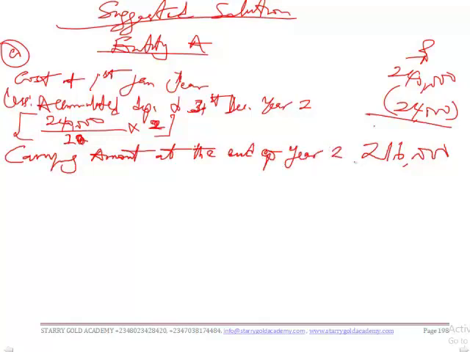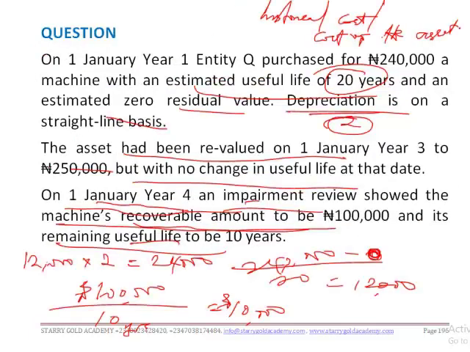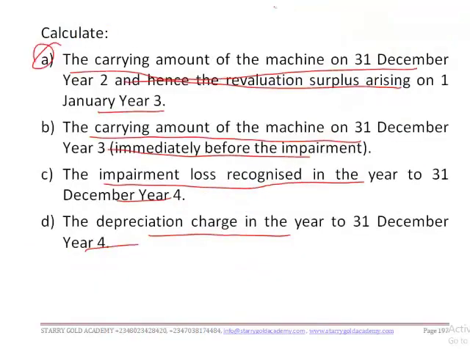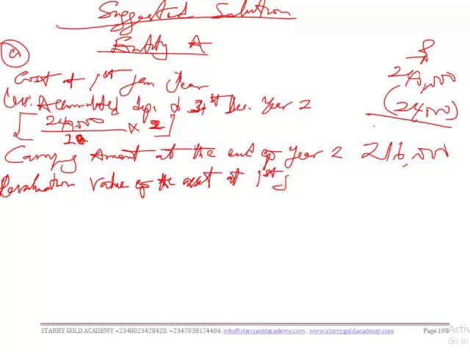Okay, so if this is the carrying amount at the end of year 2, we are told in the question that there is a revaluation surplus arising on 1st January year 3. So on 1st January year 3, what's the value of the asset? The valuation of the asset at 1st January year 3 is 250,000.